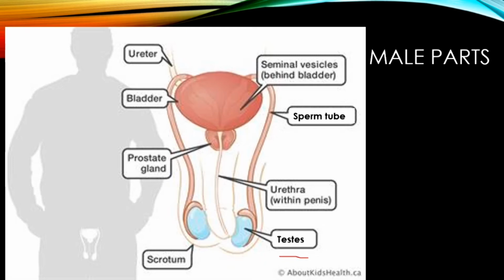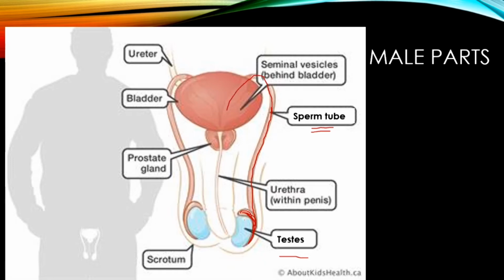Sperm cells are then stored in this area down here called the epididymis, a word you're not going to see in a GCSE textbook. They're stored in here, and when they're going to pass out, they pass through this tube here. This tube is the sperm tube, also called the sperm duct, also called the vas deferens, but we'll call it simply the sperm tube. It's going to pass out through here, and pass in behind the bladder.